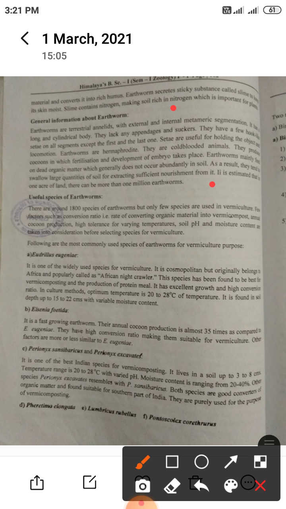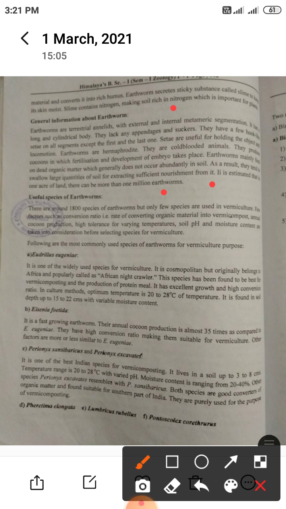Earthworms mainly feed on dead organic matter, which generally does not occur abundantly in the soil. As a result, they tend to swallow large quantities of soil to extract sufficient nourishment from it. It is estimated that in 1 acre of land there can be more than 1 million earthworms.